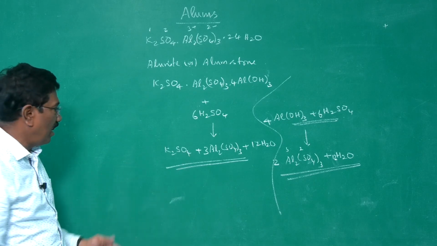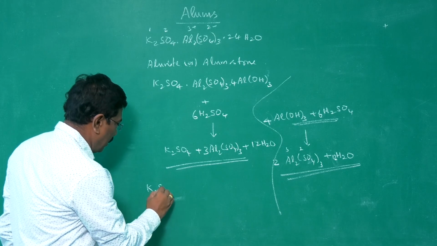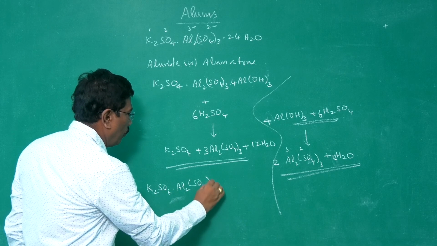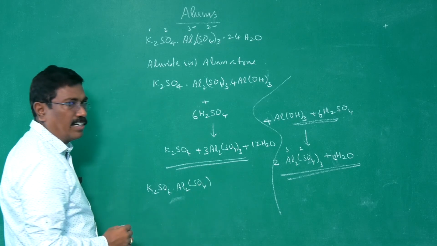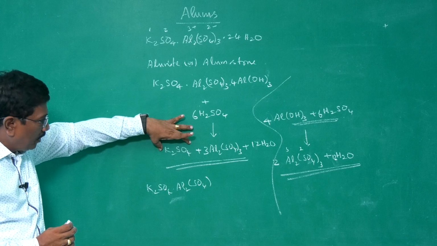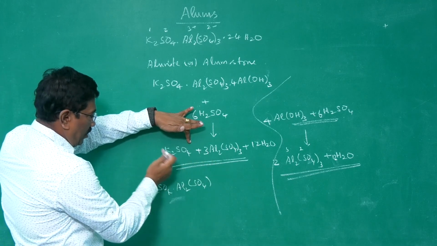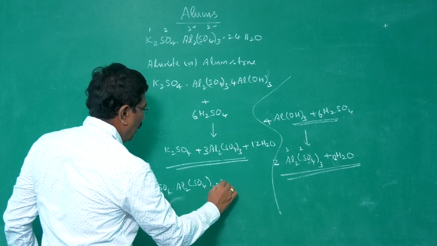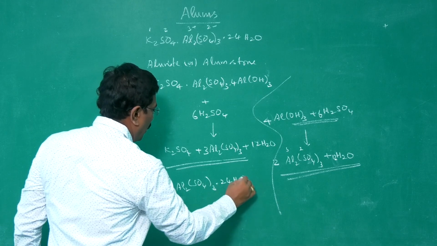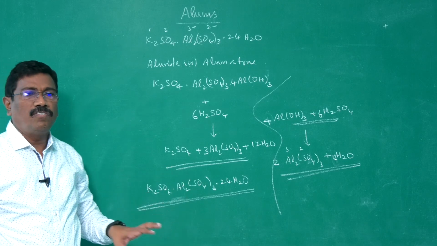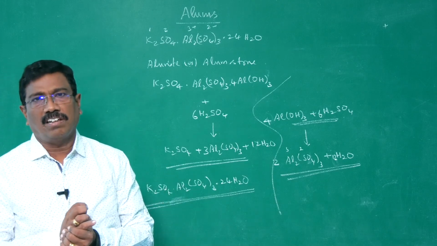and it is allowed to crystallize so that we get potassium sulfate, aluminum sulfate, 24 molecules of water as water of hydration. Into the solution, if I add calculated quantity of potassium sulfate, you will be getting potassium sulfate, aluminum sulfate with 24 molecules of water as water of hydration. Upon crystallization, you will be getting potash alum in the form of crystals. It is a white crystalline solid.